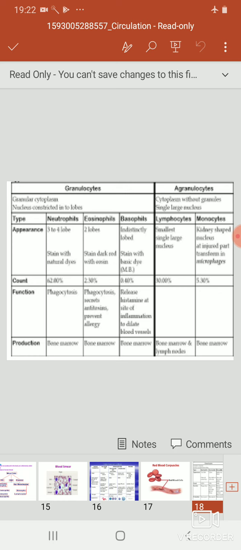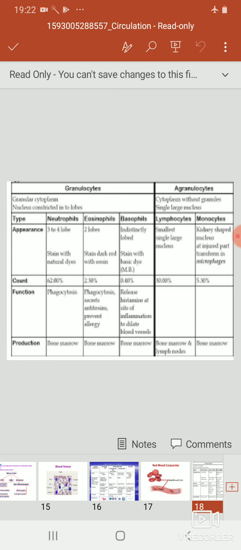B lymphocytes mature in bone marrow and are responsible for antibody production. It is a highly specific antigen-antibody immunity. T lymphocytes mature in the thymus and are responsible for cell-mediated immunity. Helper T cells, killer T cells, memory T cells and suppressor T cells are the four main subtypes of T lymphocytes.